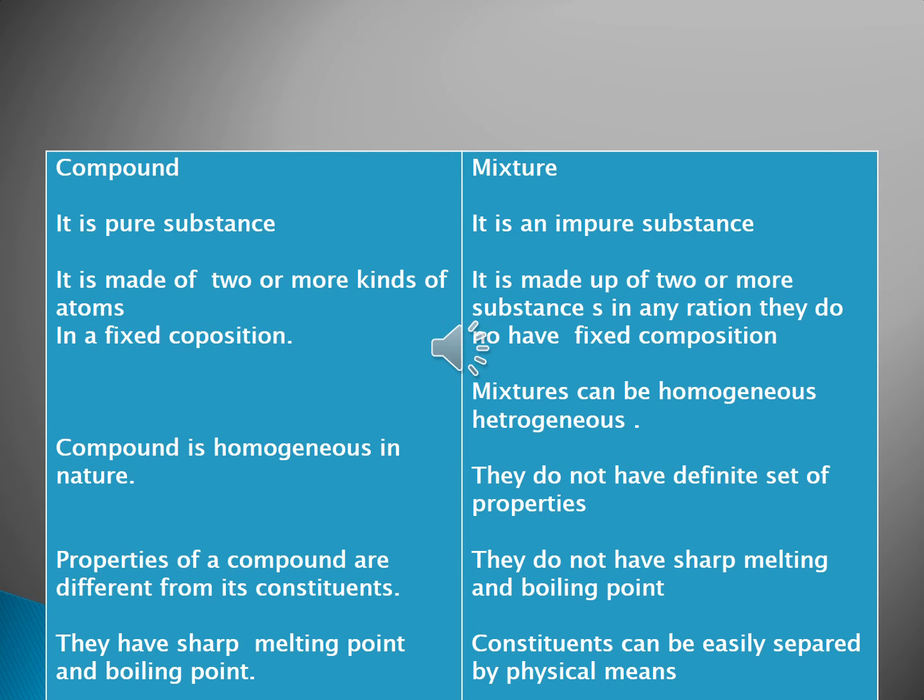Next point, they have sharp melting and boiling points. Here they do not have sharp melting and boiling points. Next point, the last point: the constituents of a compound cannot be easily separated. But in a mixture, the constituents can be easily separated by physical means.